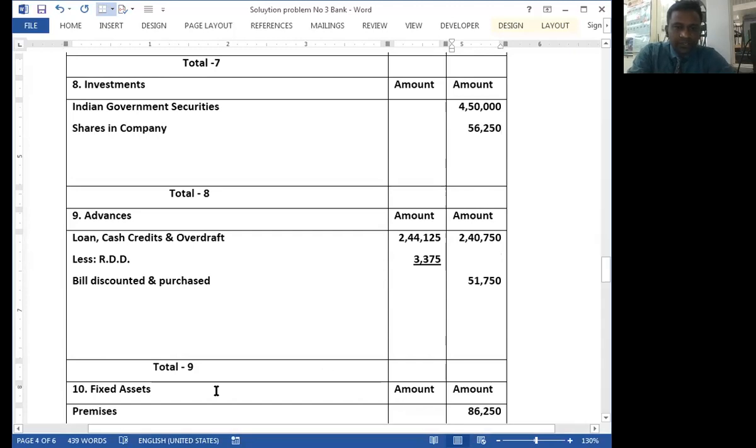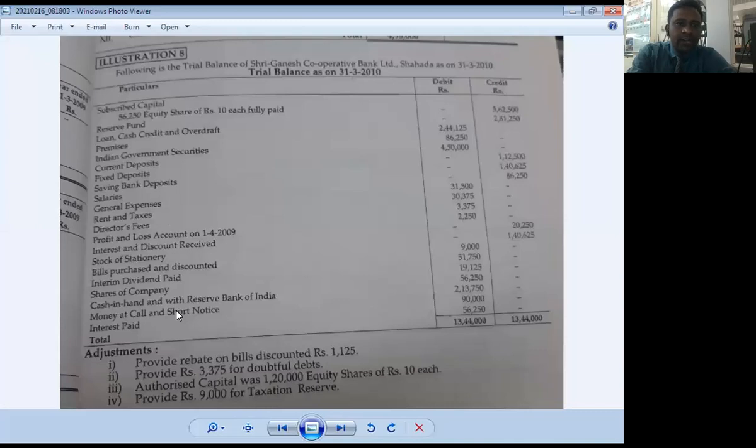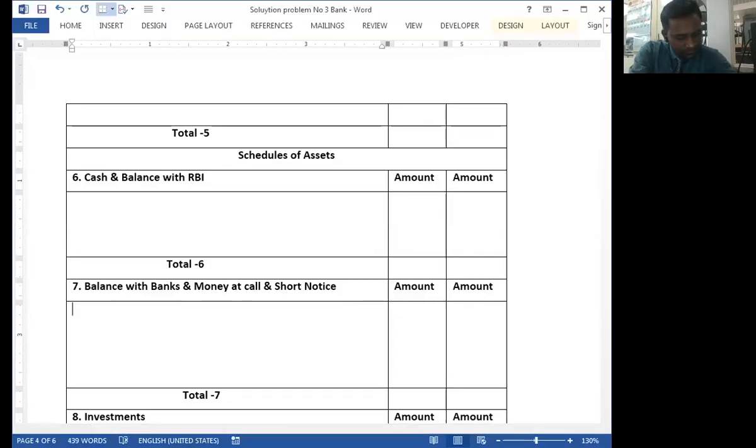Then next item is cash in hand and with RBI, 2,13,750. Note number 6, cash in hand and with RBI, 2,13,750.